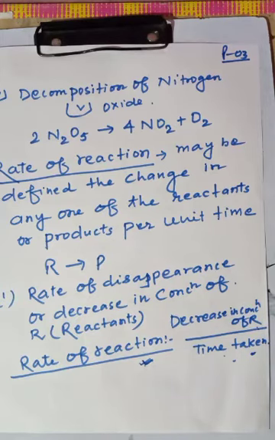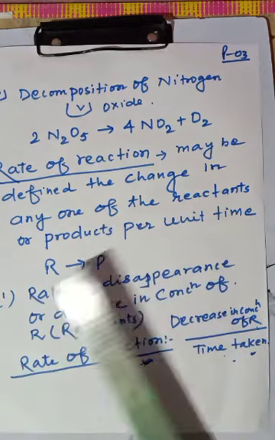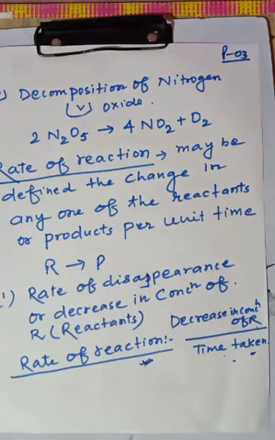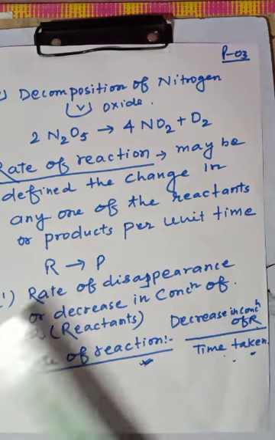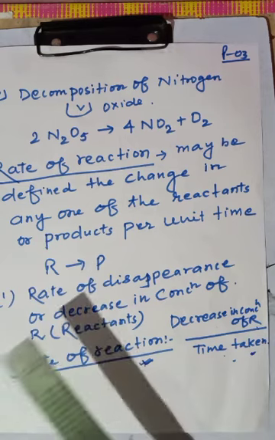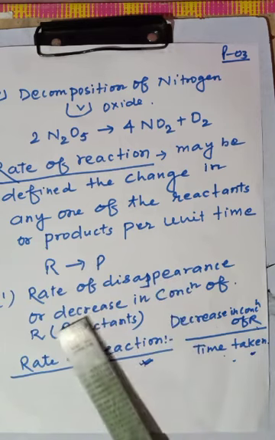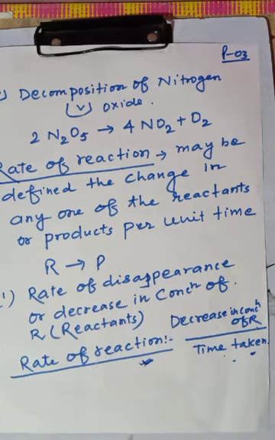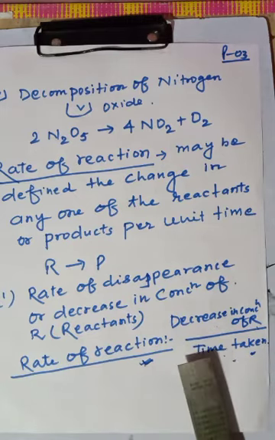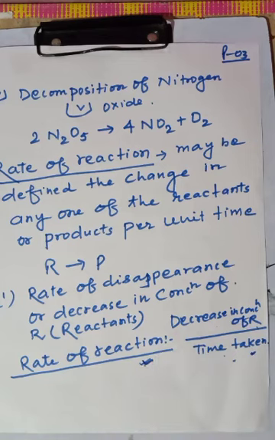Now we will talk about the rate of a reaction. How do we define it? It may be defined as the change in any one of the reactant or product per unit time. Any one. Reactant will convert into product. Now rate of disappearance or decrease in concentration of reactant. That means rate of reaction equals decrease in concentration of reactant by time taken.